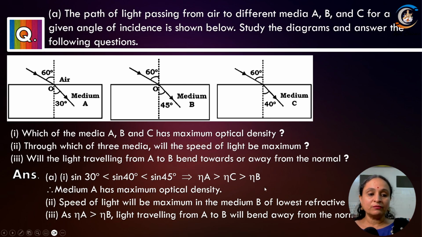Now the third part of the question, will the light traveling from A to B bend towards the normal or away from the normal? देखो, A से B में जा रहा है, तो आपने देखा कि A जो रहेगा densest medium है, और B सबसे कम वाला जो medium है, उसका refractive index सबसे कम है. तो light is travelling from A to B, that means it is travelling from denser to rarer, right? So denser to rarer, इसका मतलब क्या होगा? Denser to rarer, away from the normal.